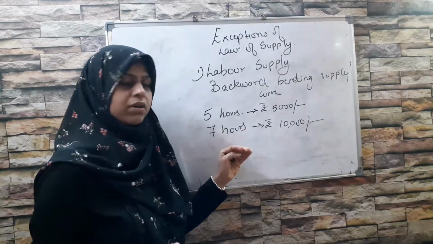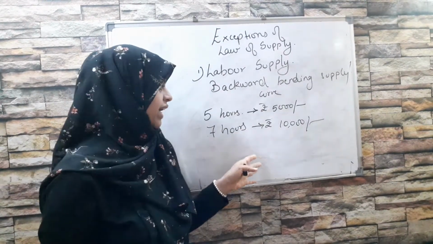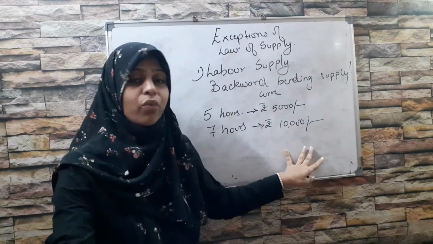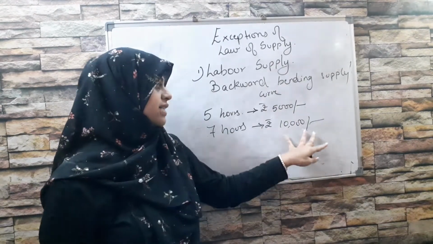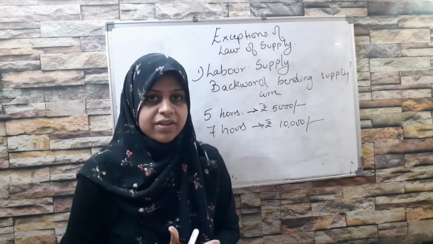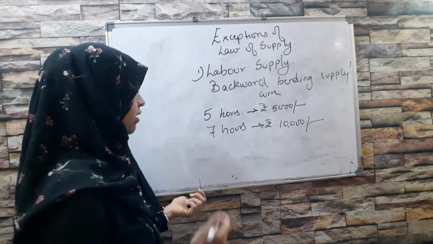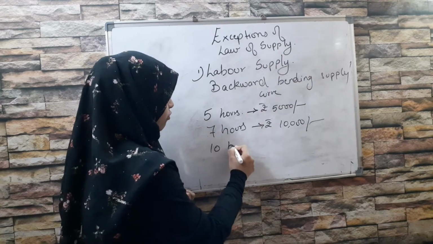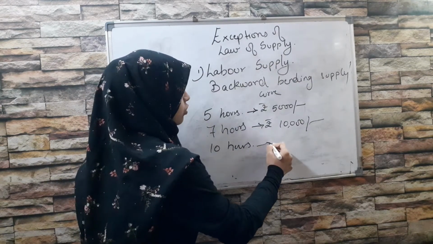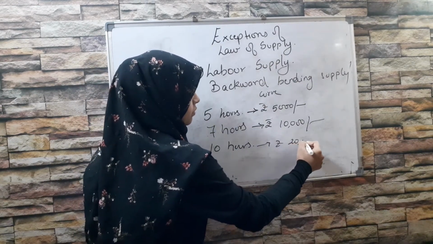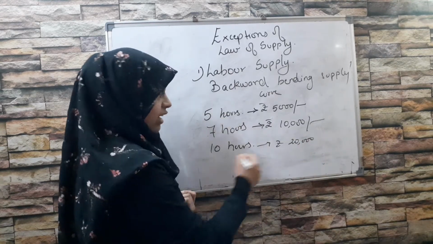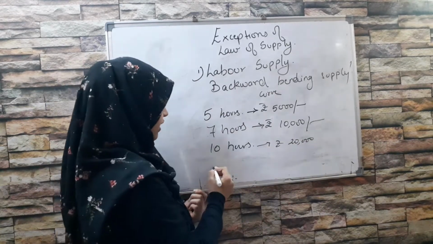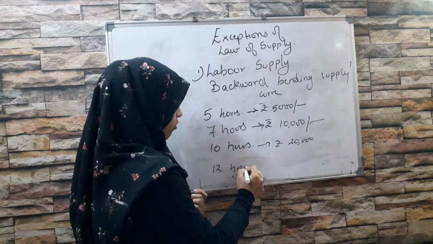So now the boss is telling him, work for 7 hours, I'm doubling your wage. I'm giving you more. He's now earning 10,000 rupees. Slowly and gradually, the boss will start increasing his hours. Now he's saying work for 10 hours, I'll give you 20,000. Again the worker is happy. Then he will say work for 12 hours.